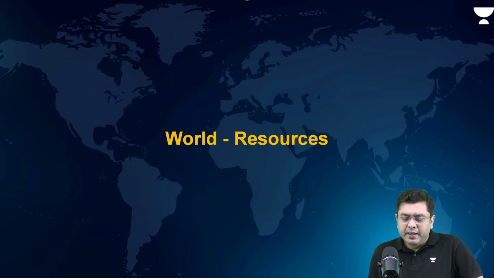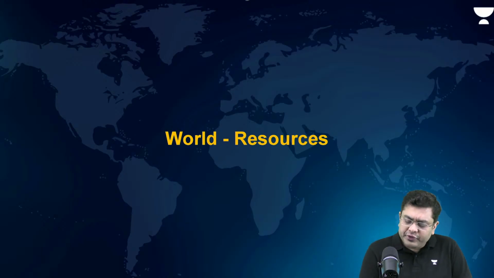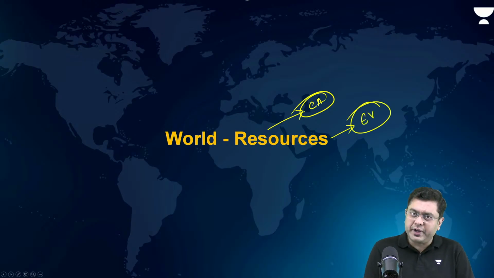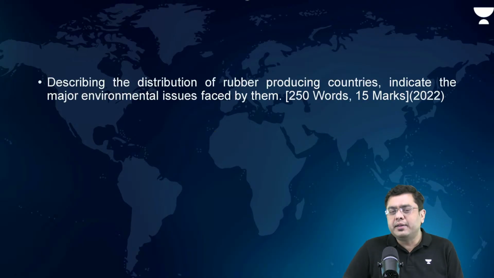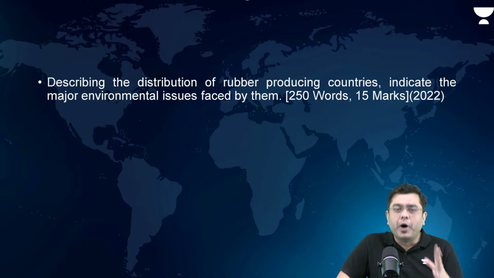Right now, in terms of world geography, resource-based questions associated with current affairs are asked. This year again, please prepare the portion of the EV industry, right? Where the sources of the minerals for EV, that is lithium, nickel, cobalt.